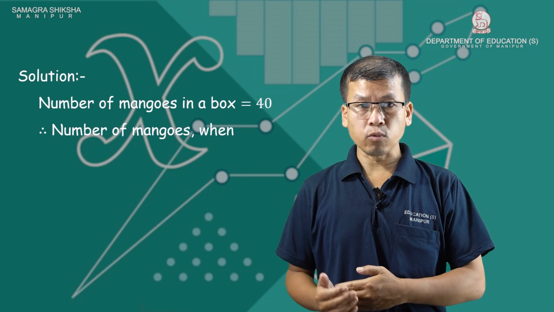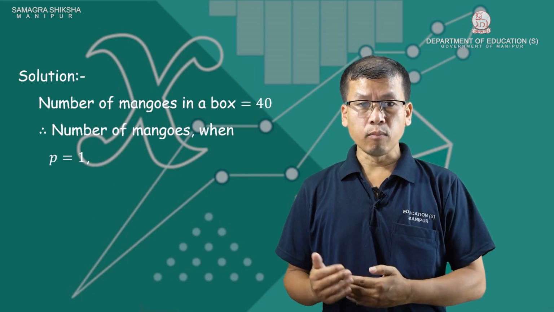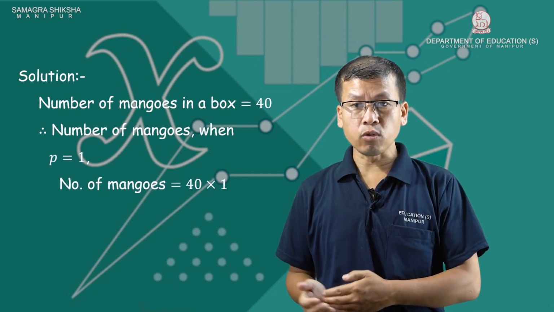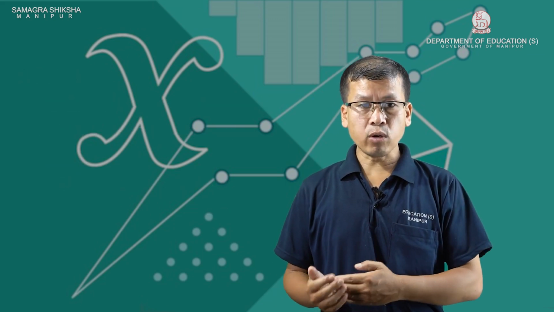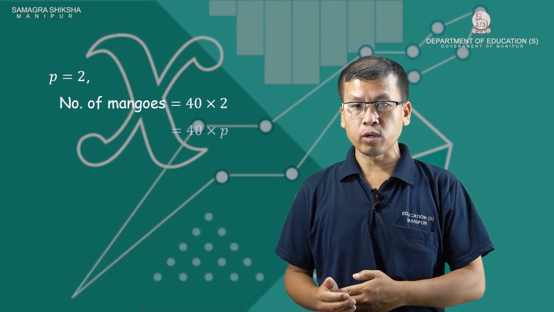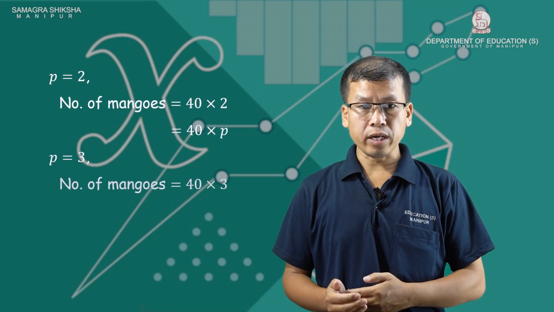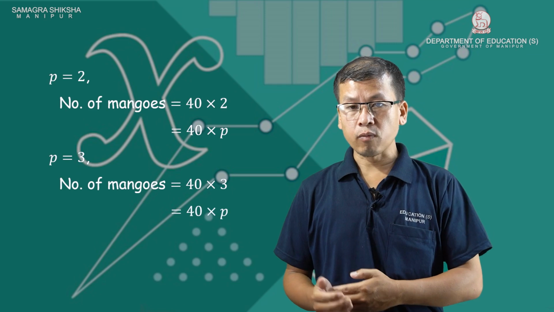Therefore the number of mangoes when p equals 1, which is one box, is 40 into 1. In algebraic form, 40p. When p equals 2, the number of mangoes equals 40 into 2. When p equals 3, the number of mangoes equals 40 into 3.